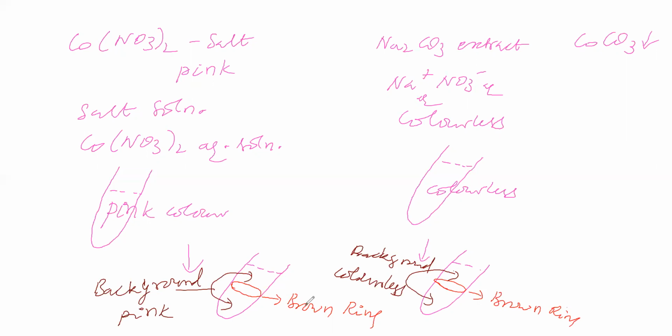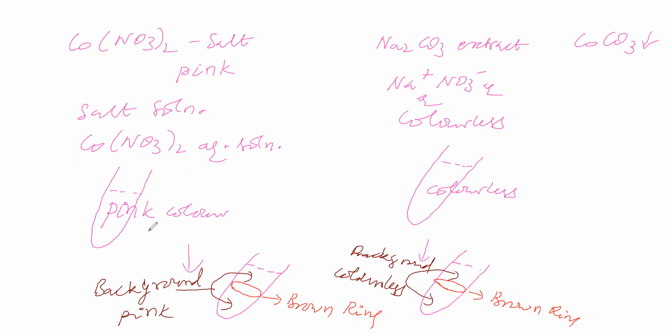Now you say, which brown ring will be visible clearly, from the sodium carbonate extract or from the direct salt solution? What do you say? You are getting a brown ring in both cases.